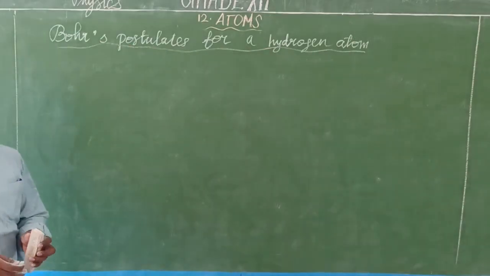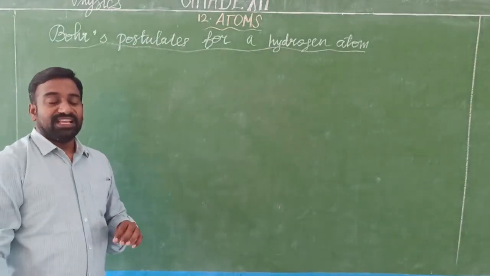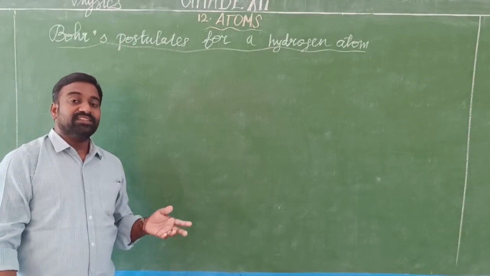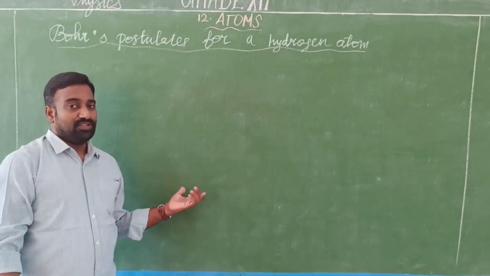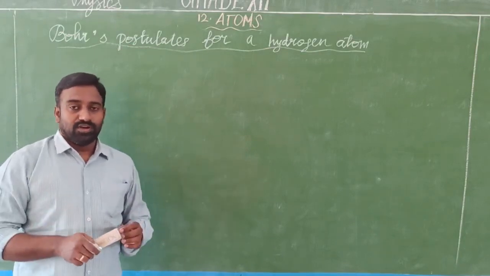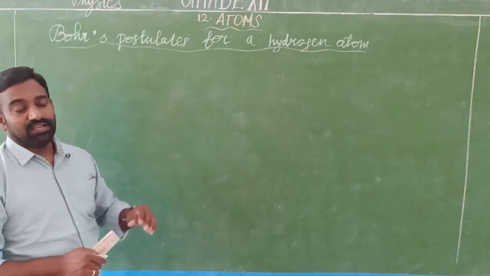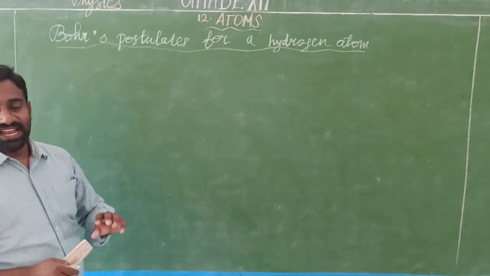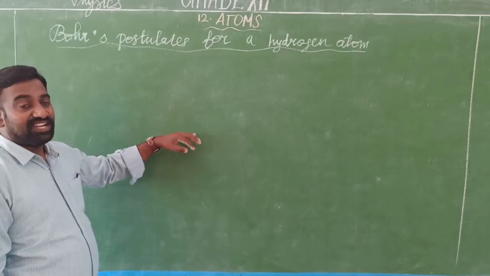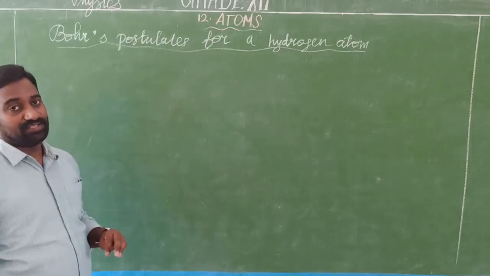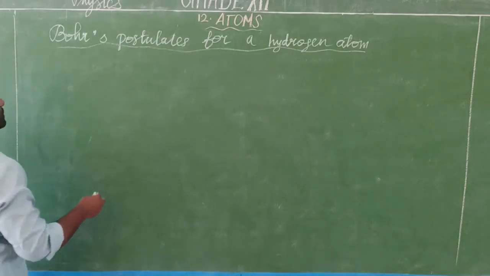Actually, Niels Bohr worked in Rutherford's lab. He combined the earlier quantum concept and the earlier classical wave concepts, and he combined the two concepts and explained the hydrogen atom. So while he explained the hydrogen atom, he gave the three famous postulates. So according to Bohr, the first two postulates is